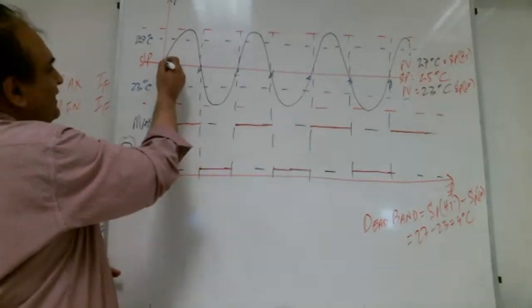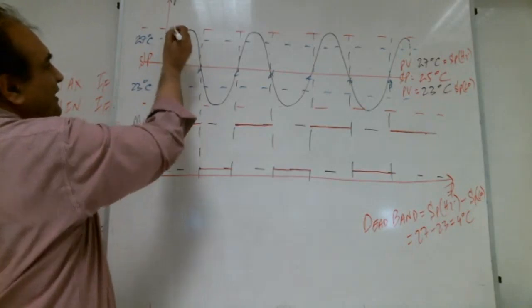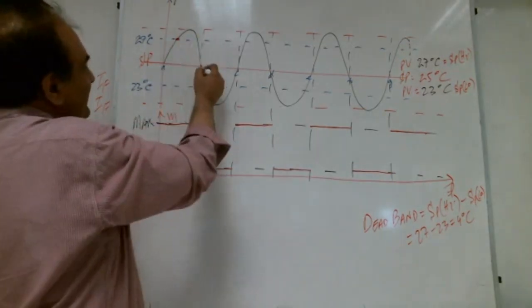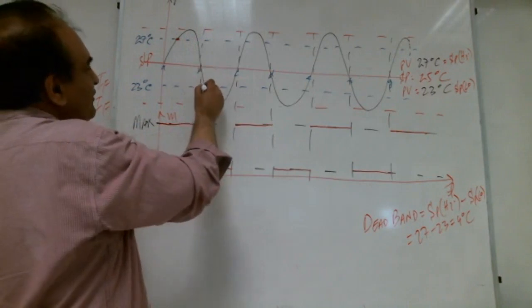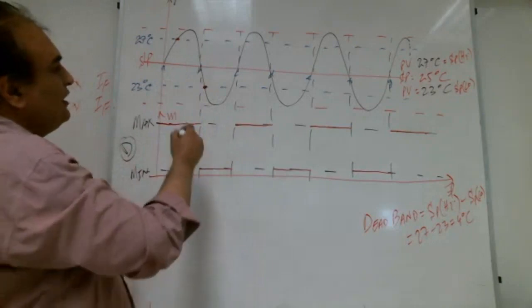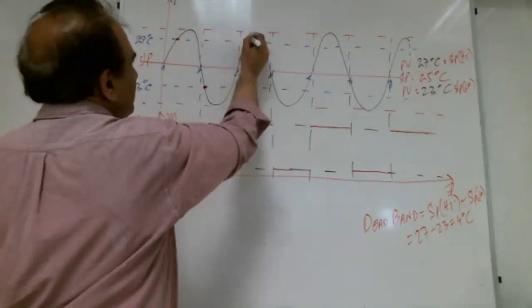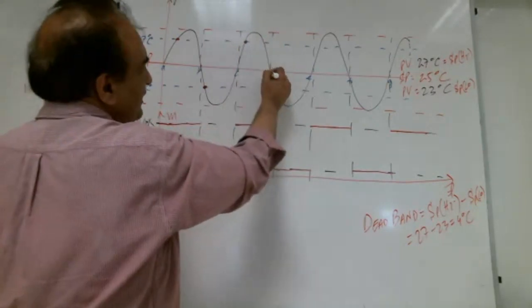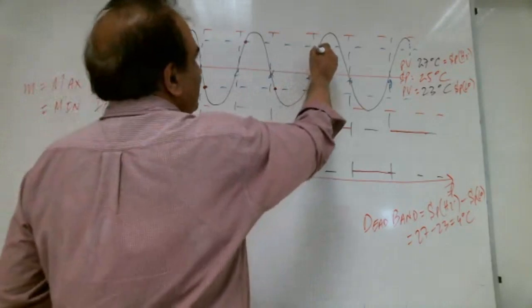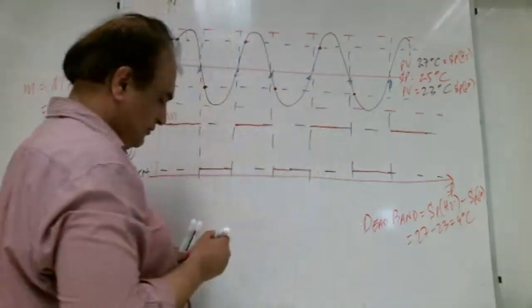Now, before it was getting on here, now it will get on here. At this point, it will get on, right? And before it was getting off here, now it will get off here. It will not get off here anymore. It will get off here. Again, it will go like this, and it will get on here. And again, when it is coming back, it will not get off here. It will get off here. Same, it will get on here, and it will get off here, this point.